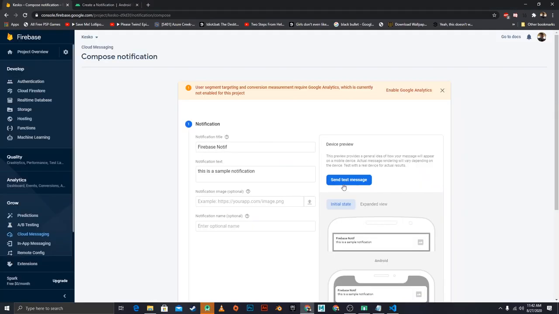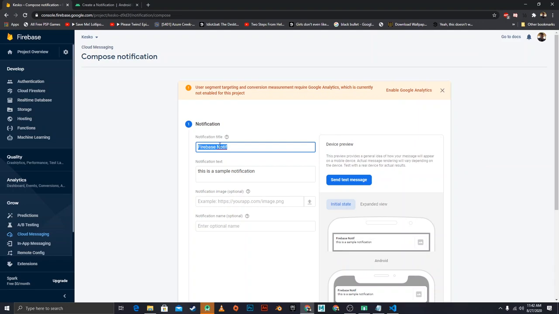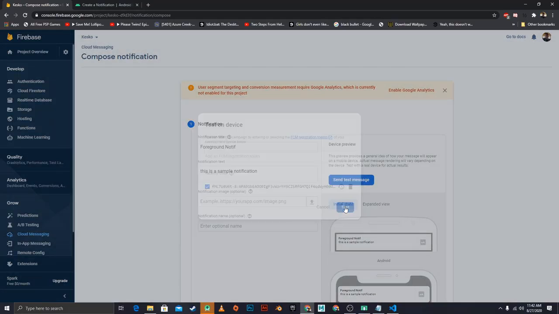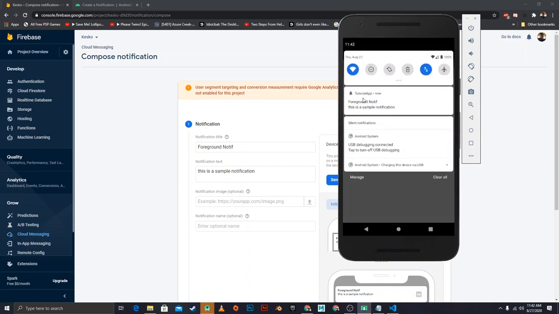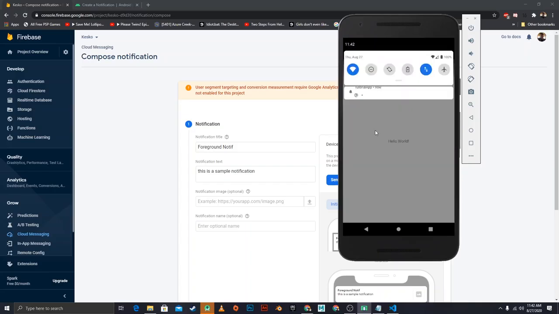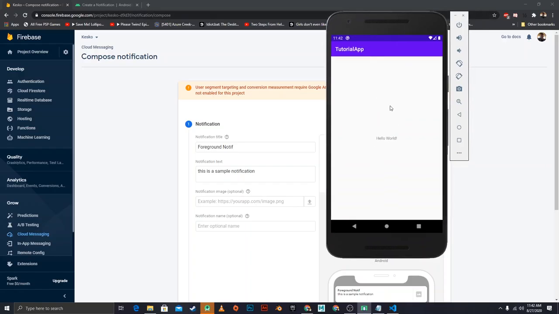We can send another notification, and this time we should see it pop up in this notification tray right here. So we can change this just to be sure. We can say foreground notif, and then send a test message to the same user, and then click test, and then we see this icon right here, which is what we created as our icon for a notification. And if we slide it, we can see foreground notif. This is a sample notification, and if we select this, it's going to open up the activity that we specified to be our activity whenever we click on that notification, like so.